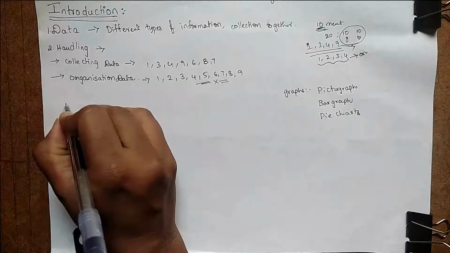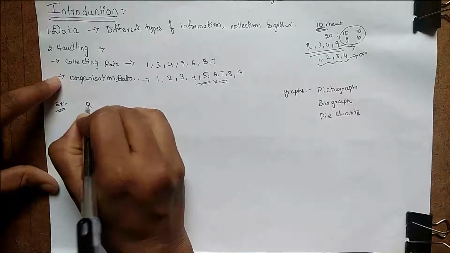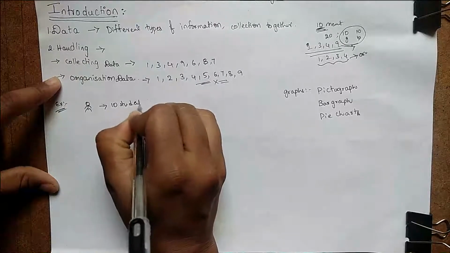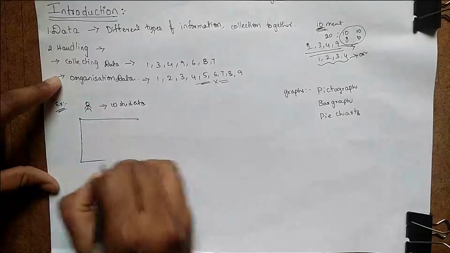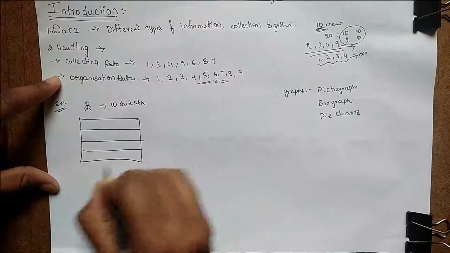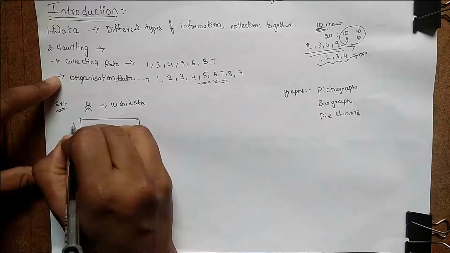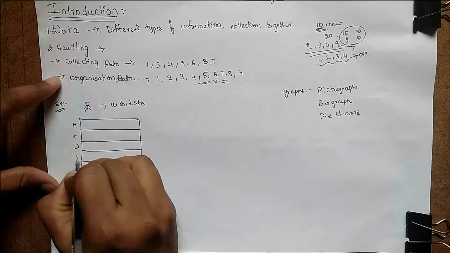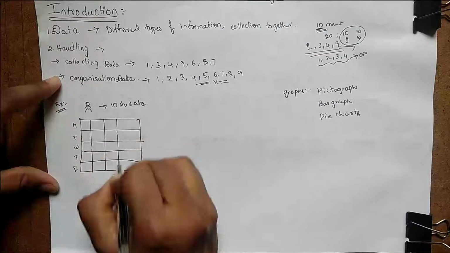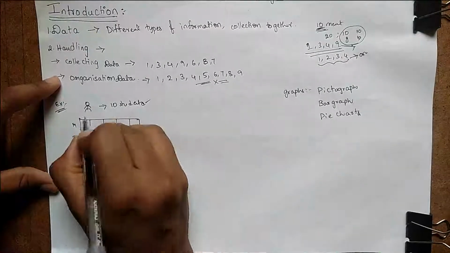First of all, take an example for the pictograph: there are 10 of these symbols for 10 students in a class. If you take an attendance table for the 5 days of a week, Monday, Tuesday, Wednesday, Thursday and Friday, we have to note how many students appeared in the class.